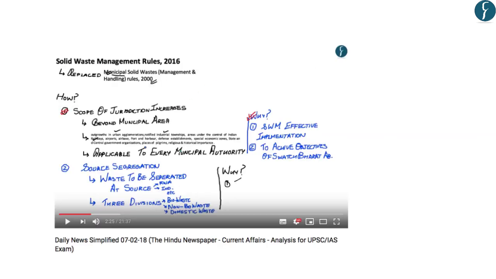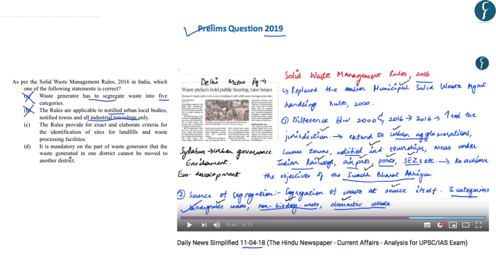And similarly, in the DNS of 7th February 2018, we had discussed the increase in jurisdiction of the solid waste management rules of 2016 and also the categories in which the waste is to be segregated. Now, the last option reads that it is mandatory on the part of waste generator that the waste generated in one district cannot be moved to another.